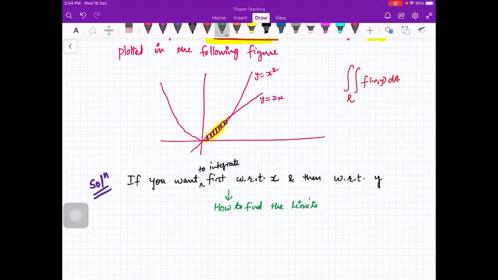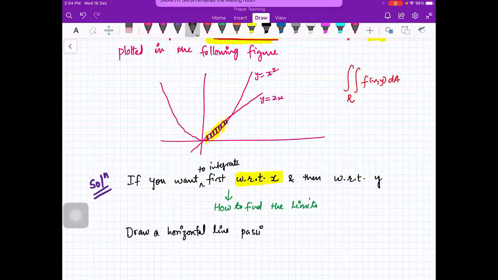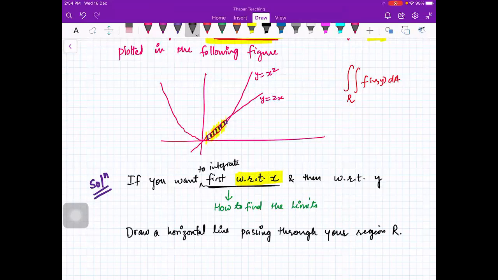So if you first want to integrate with respect to x, then you will always draw a horizontal line passing through your region R. Okay, so you can draw that line anywhere in your region. Is that thing clear? I have just told you that if you first want to integrate with respect to x, then you will draw a horizontal line passing through your region R. So let me do that.